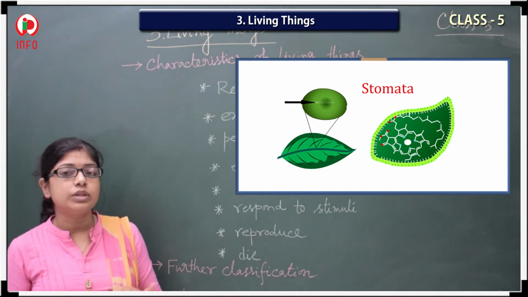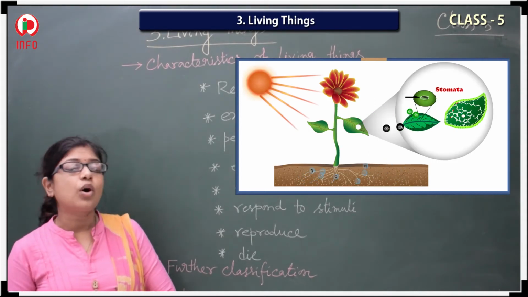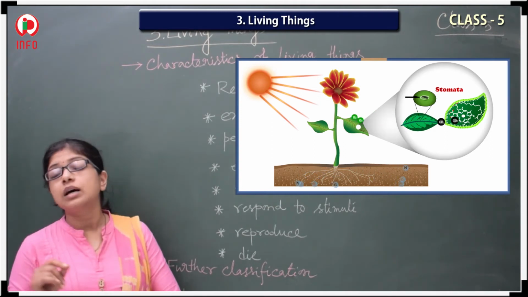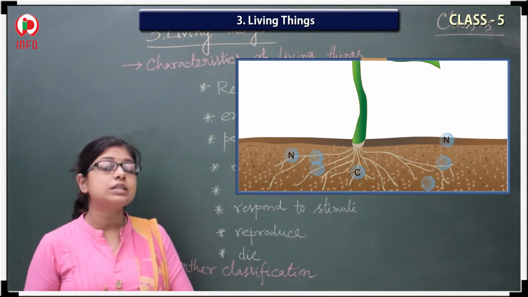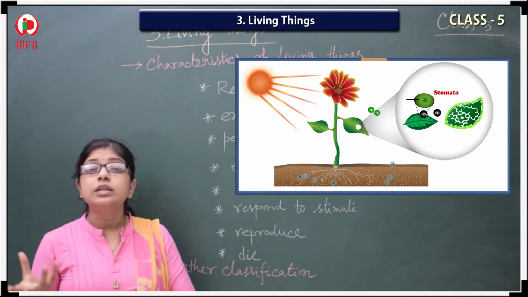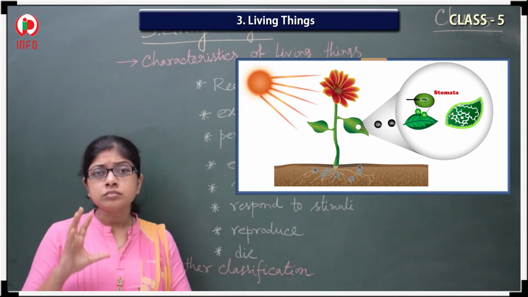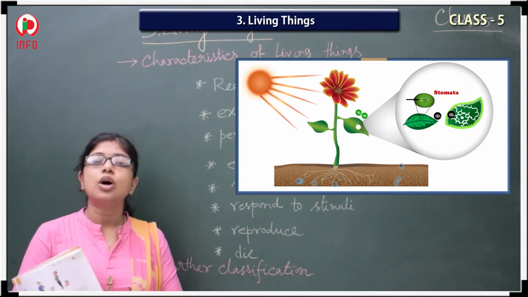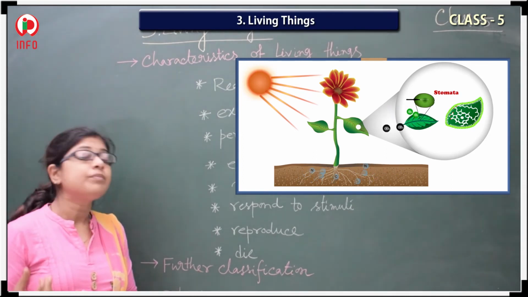During food production, in the presence of raw materials, just like water, sunlight and the carbon dioxide present in the atmosphere, these three things are collected inside the chloroplast. Inside the chloroplast, chlorophyll is present. In the presence of chlorophyll, they produce the simplest form of food.